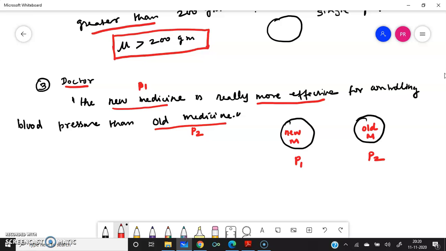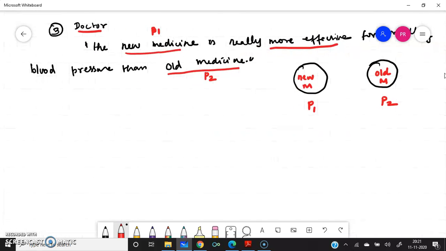What he is claiming is that 'than' means greater than. We will write it in the form of symbols, mu1 and mu2.